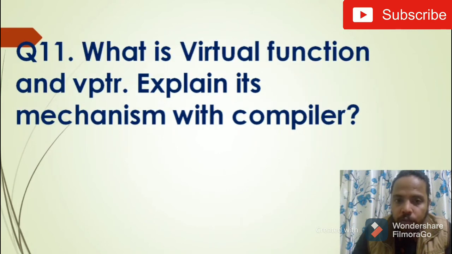Question number 11: what is a virtual function and vptr, and explain its mechanism with the compiler. As you know, virtual functions use the vtable mechanism, because we have a vtable for each class. Just keep in mind that this question can be asked, and I will upload another video with the answers to it.